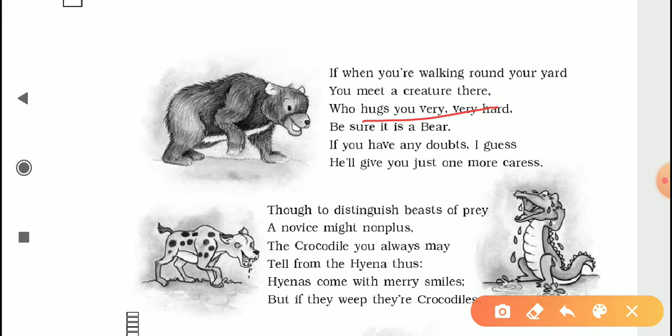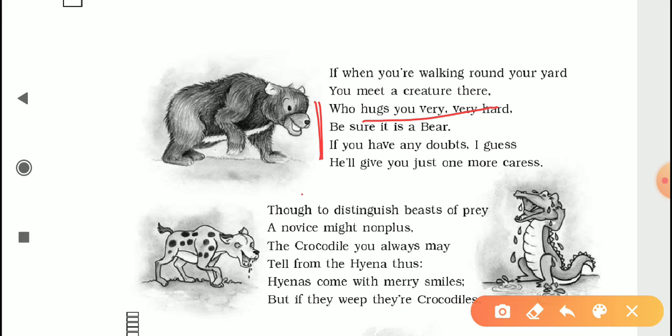So if a bear hugs you, I can see how opposite in manner, how oxymoronic it is, because normally whom do we hug? The people we like, the people we love. So we normally hug to show our affection. But in this case, if a bear hugs you in that manner very tightly, then probably the person the bear is hugging will end up dead.